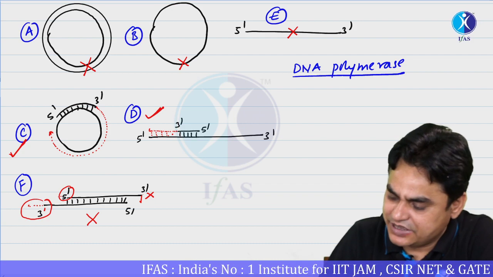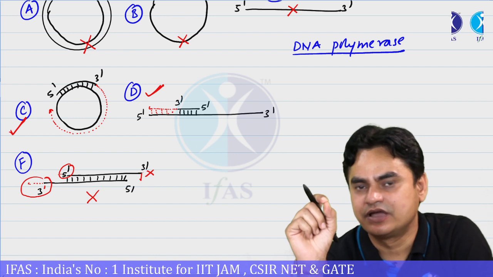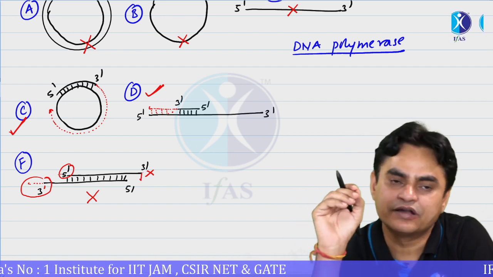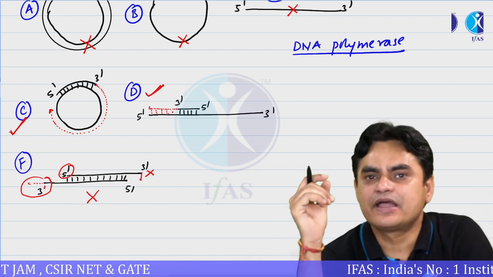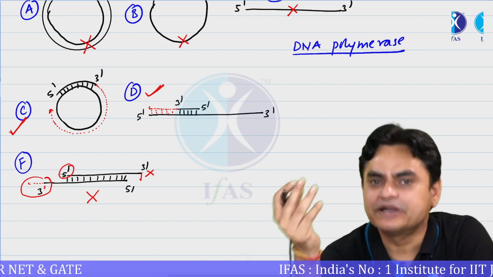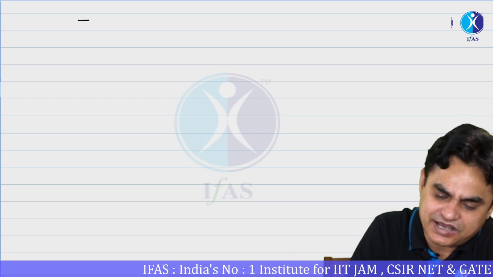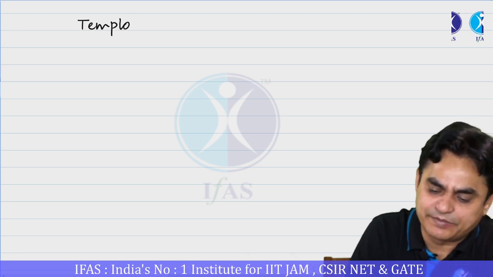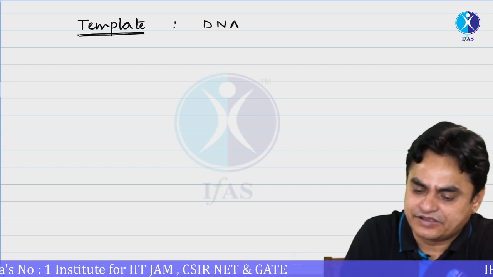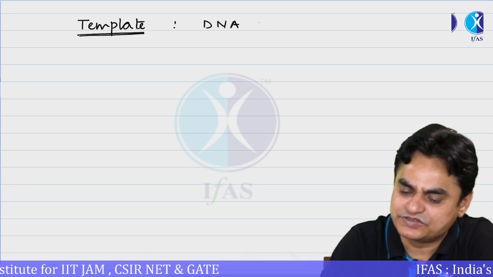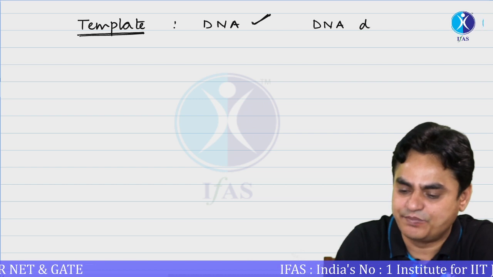So the important point is that DNA replication is a template dependent process. DNA replication occurs in the direction of 5' to 3'. In DNA replication, the template strand is 3' to 5'. So DNA replication is template dependent, and most of the time the template is DNA, and the DNA polymerases which use DNA as a template are referred to as DNA dependent DNA polymerase.